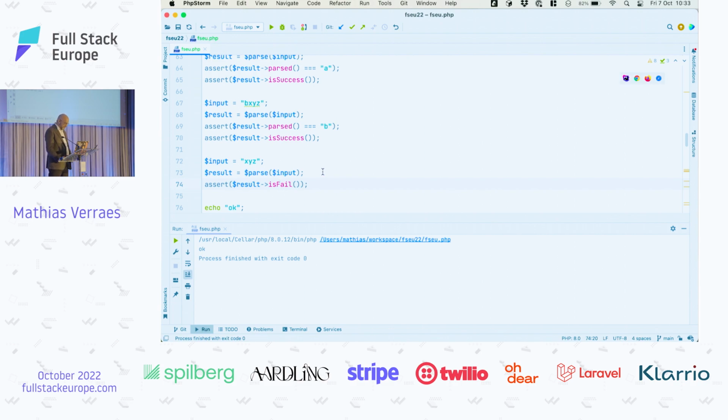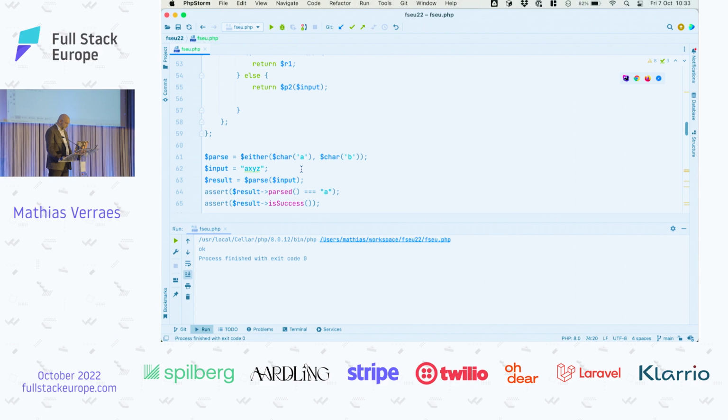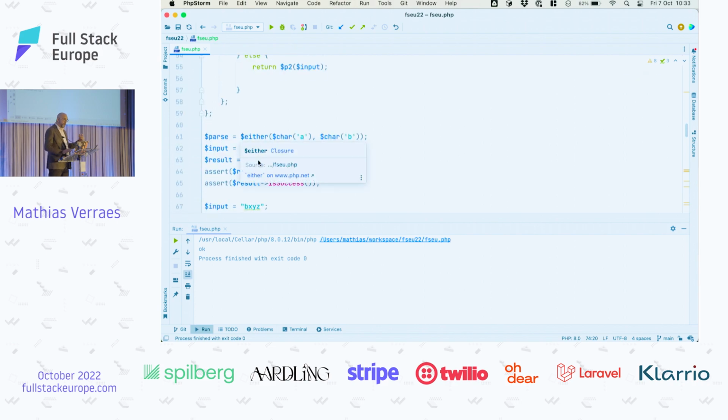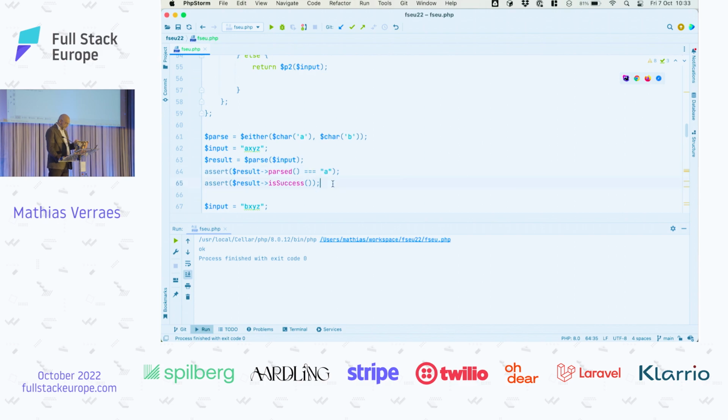All right, we have a little bit of time left. The whole point of this now is we can start doing more advanced stuff, right? There's a lot more of these combinators. Typically you wouldn't write all this stuff from scratch. You would use a parser combinator library that has all these basic building blocks, and then you can use that to build your own parsers. I'm still not really showing how this becomes valuable, right? Because I promised you structured data. This is not very structured yet. I'll show you one combinator that will help us to do that.